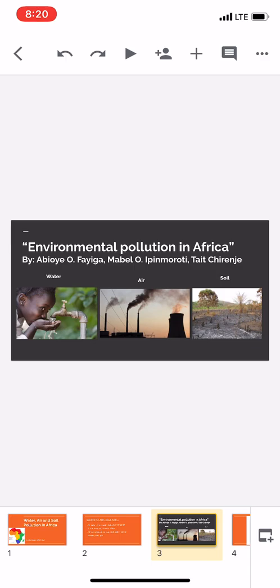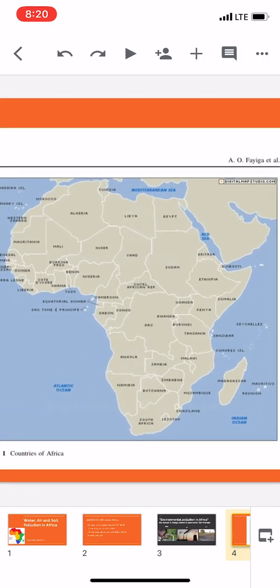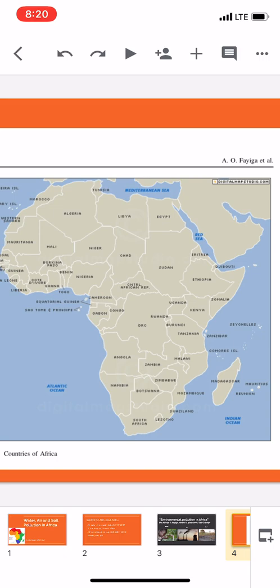And the peer review that I chose for the topic is environmental pollution in Africa. The three sources of pollution that they discussed were water, air, and soil. And here it is, the continent of Africa and its 54 countries. We do see that Africa is bordered by water: the Atlantic Ocean, the Indian Ocean, the Red Sea, and the Mediterranean Sea.